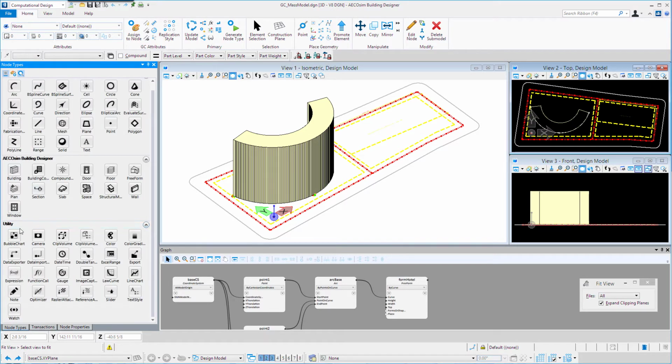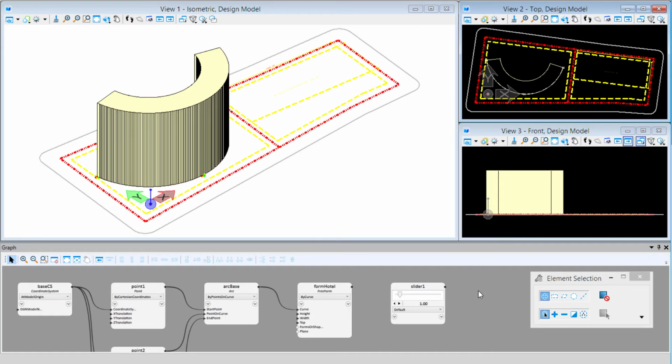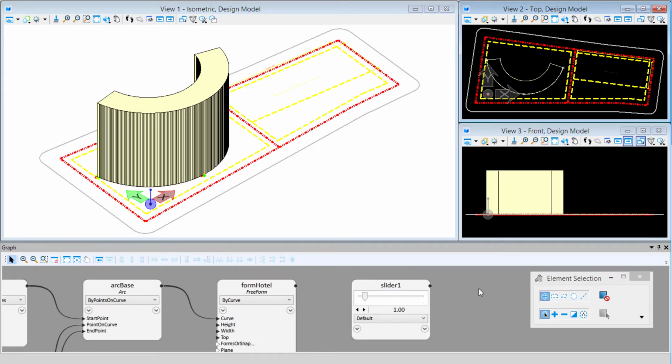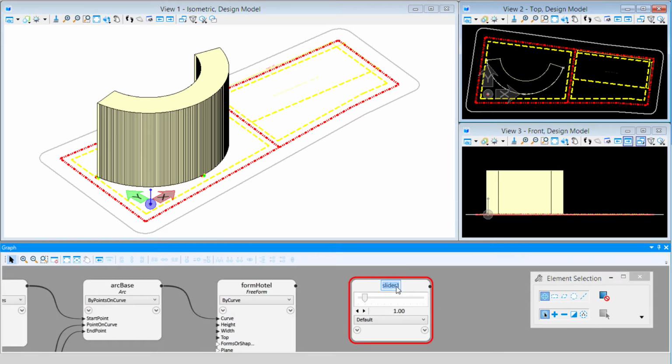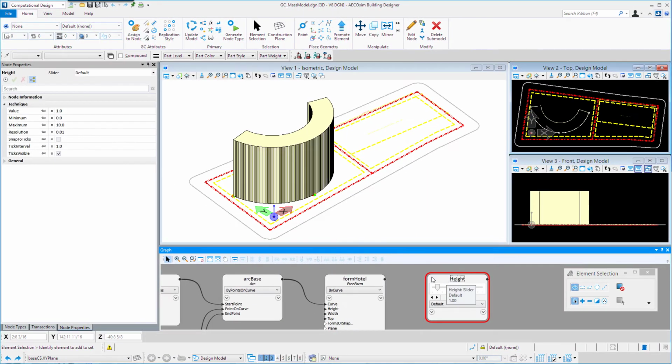I'm going to come down under the utility nodes and I'm going to select the slider node. And that's going to put a slider node on the graph. I'm going to click in the name field and call this slider height. That's basically the name of the variable. Then I'm going to move over to the node properties to set up the properties.